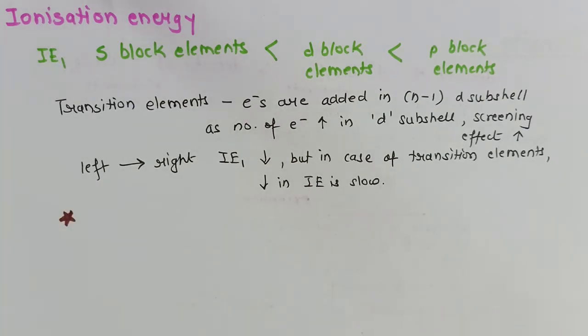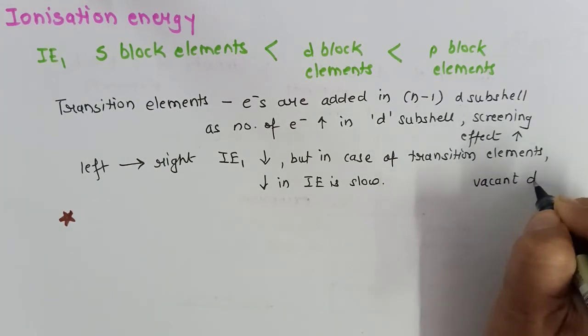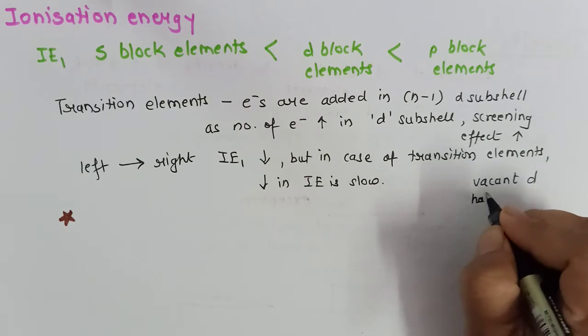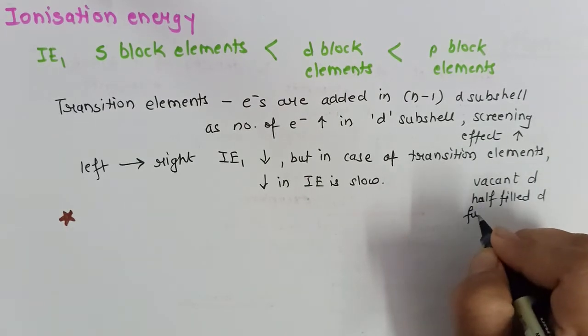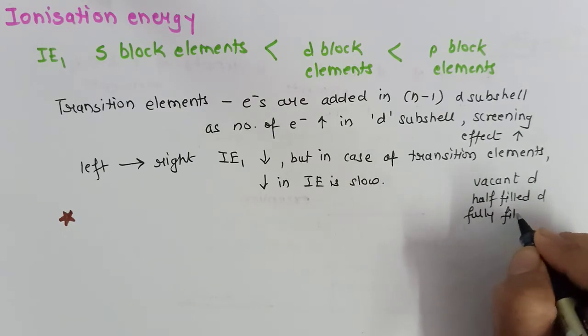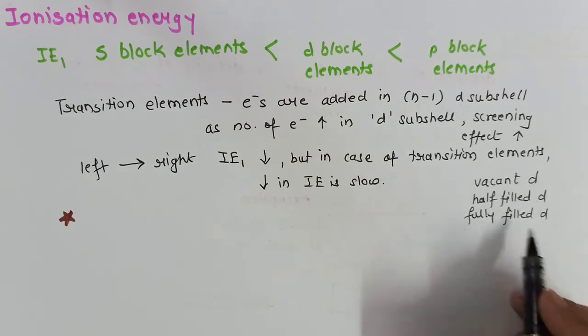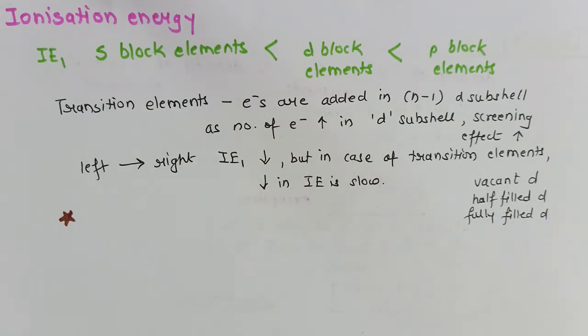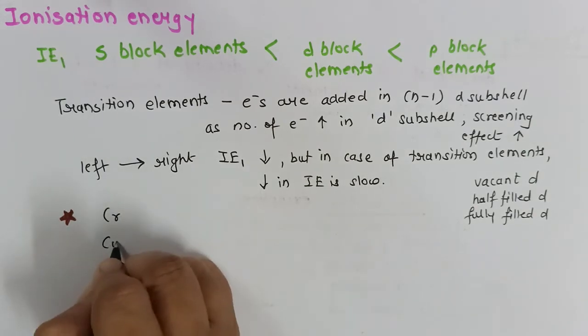Whenever you are solving the questions of ionization energy, we have to remember that if the element achieves vacant d, half filled d, or fully filled d, then in that case the ionization enthalpy will be comparatively less, because in these three cases stability will be achieved by elements. So let us begin with the first example, chromium and copper.